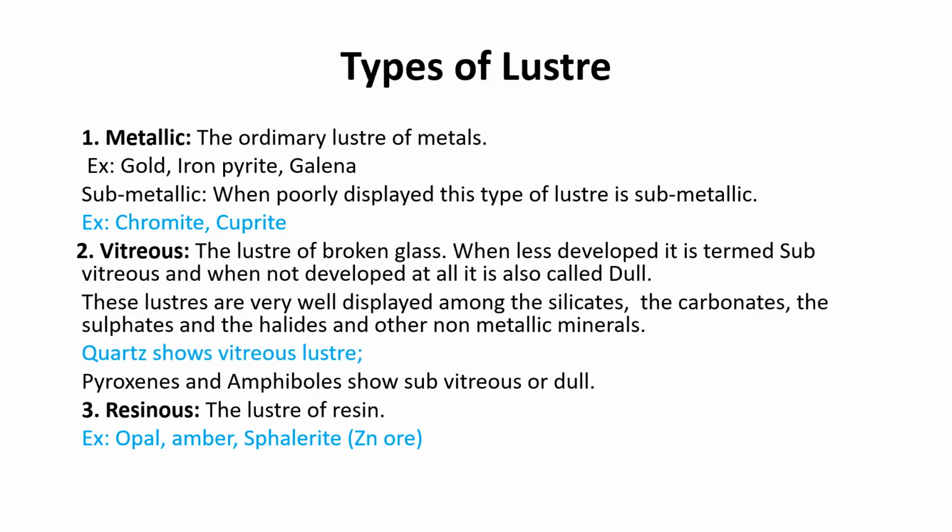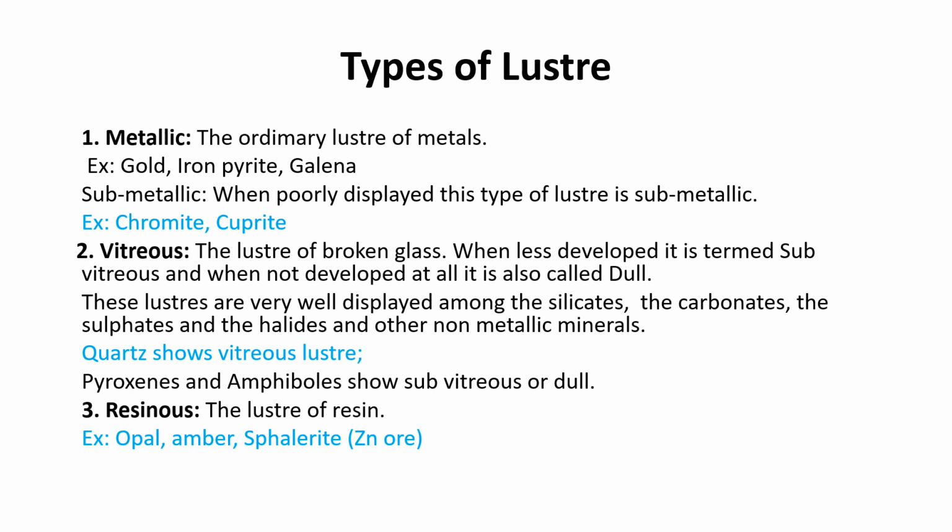Then what are the types of lusters? Number 1 is the metallic luster. What is the metallic luster? The ordinary luster of all the metals is the metallic luster. Excellent examples are gold, iron pyrite and galena. Any metal will exhibit a metallic luster. If it is submetallic, the luster of the metals is not much displayed. When poorly displayed, this type of luster is known as submetallic luster. Excellent examples are chromite and cuprite, which exhibit the submetallic luster.